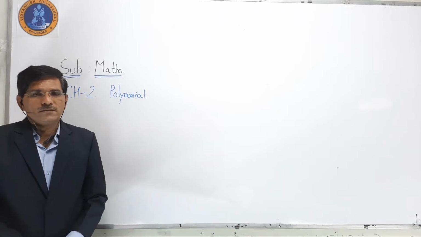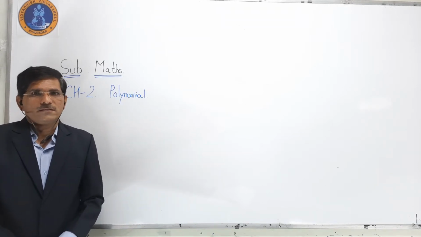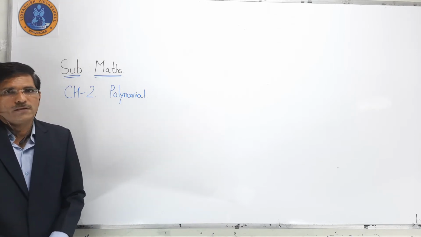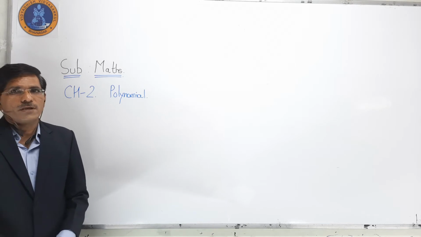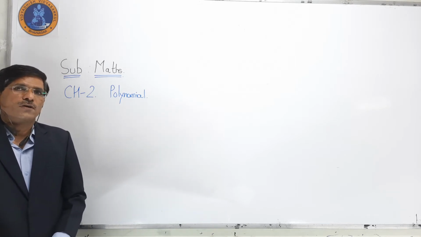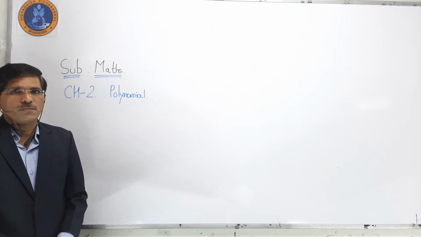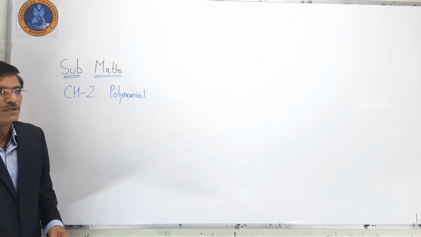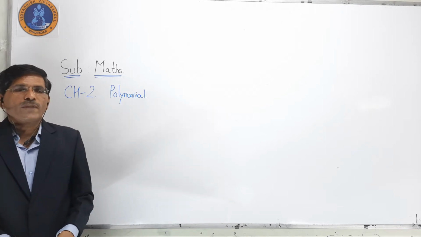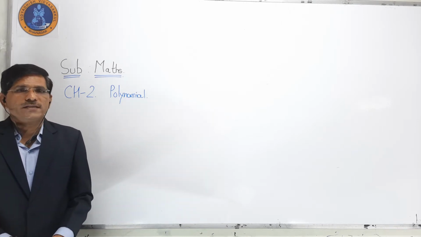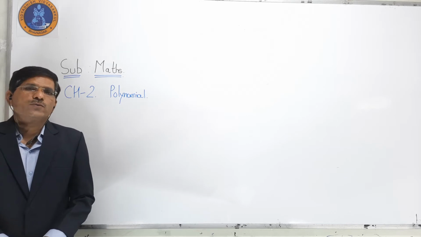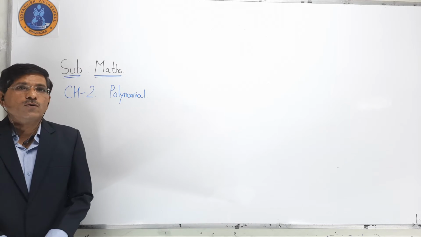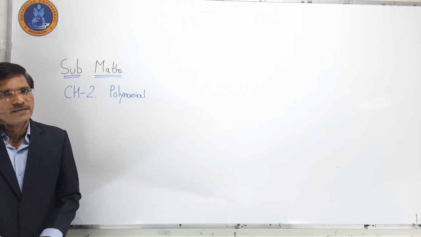Good morning, friends. So, for maths, chapter number 2, polynomial. Already we have completed chapter number 2, but today we go for the revision purpose of chapter number 2. First of all, the name of the chapter is polynomial. The weightage of it is 6 marks according to the board syllabus.